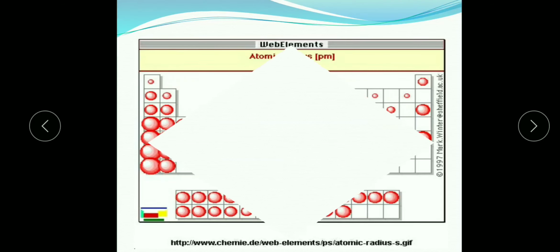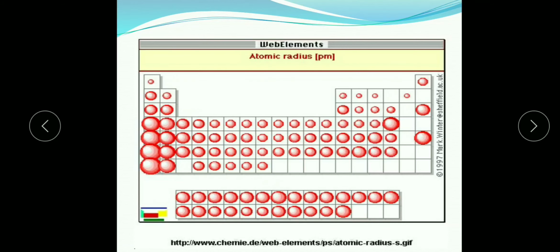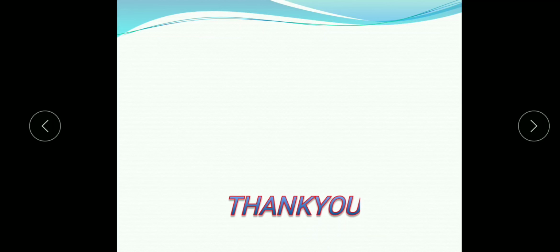In this picture you can see the atomic radius, how the element ion size varies if you move from left to right or from top to bottom in the periodic table. So this is a brief explanation about hard acids and soft bases. Thank you for watching this video.